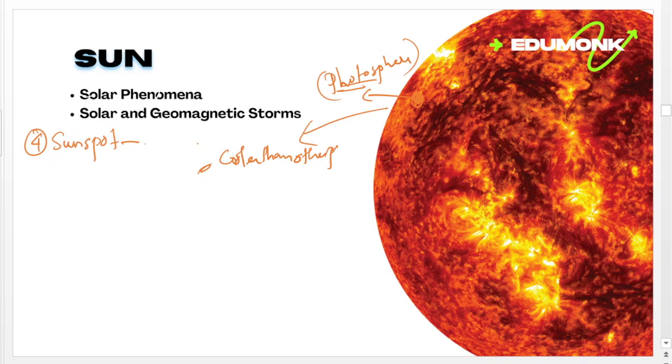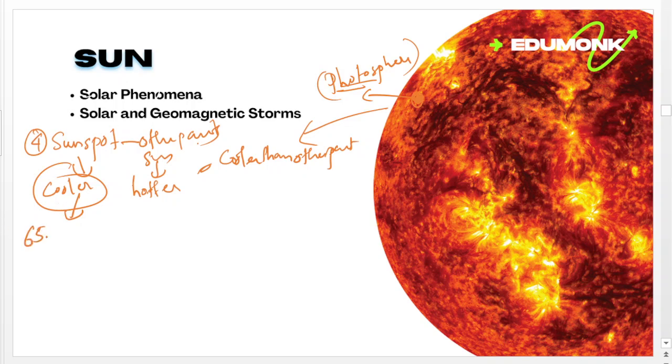That means sunspots are cooler, and other parts of the sun are hotter, so these areas appear dark on the surface of the sun. Normally, the average temperature of this kind of sunspot is around 6500 degrees Fahrenheit.